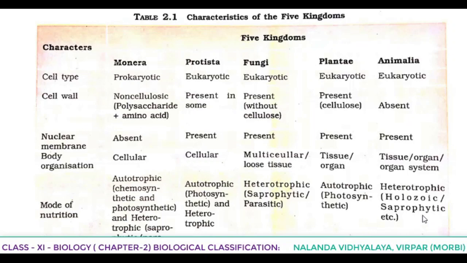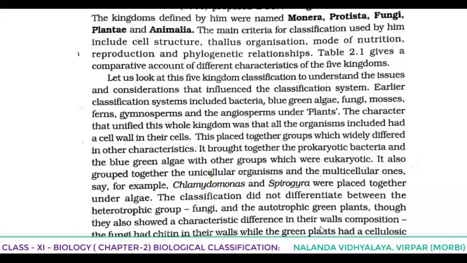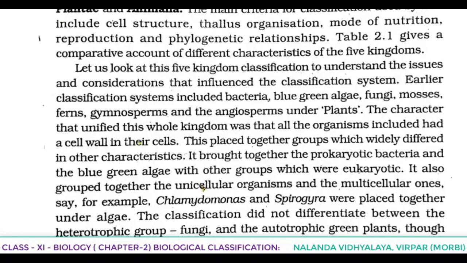Holozoic means they are taking the food and engulfing, that's known as holozoic. Saprophytic means, as you know, what is that? Obtaining nutrition from dead decaying matter. So these are the characteristics present in each kingdom according to Whittaker. That is the 5 kingdom classification.